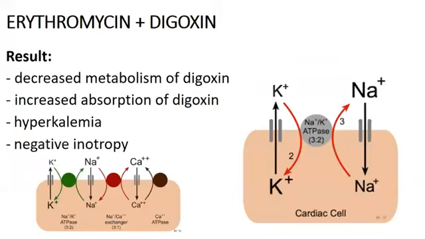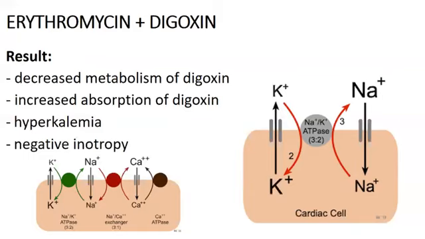As mentioned earlier, the result, if pinagsabay mo yung erythromycin and digoxin, it will decrease the metabolism of digoxin and it will also increase the absorption of digoxin since hindi nga siya na-metabolize. Hyperkalemia and negative inotropy also rises pag hindi na-metabolize si digoxin. Now, we will further discuss hyperkalemia and negative inotropy.